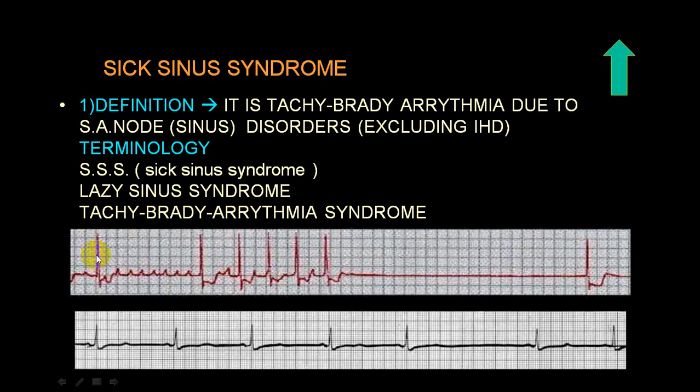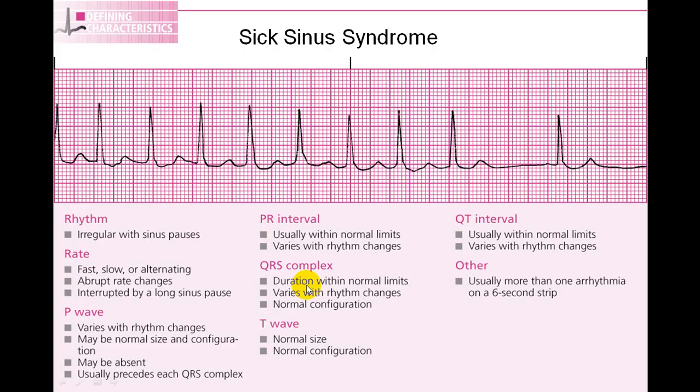Here you can see that there is a normal sinus beat followed by multiple P beats. Now here you will have a tachycardia, and suddenly there is a big pause. You can see here there is a big pause. So there will be tachycardia, in between there will be a bradycardia. So you will have a sudden tachycardia, and suddenly you will have a bradycardia, and this can be seen